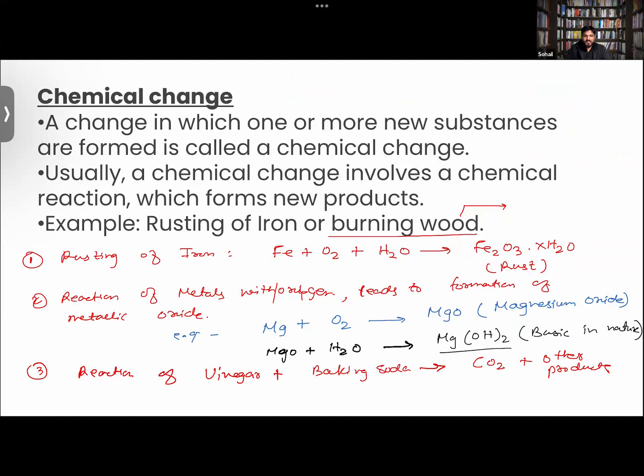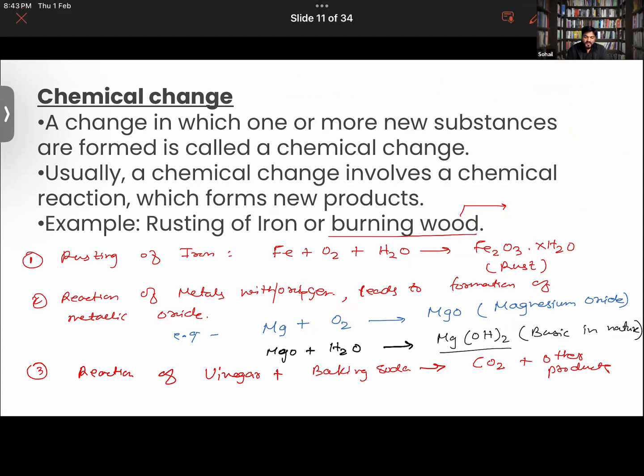So chemical change we studied. The chemical properties of a substance are those characteristics that describe its nature. For example, why is NaCl different from HCl? Why is it so? Because it has different substances. Correct. Also, NaCl is white in color.